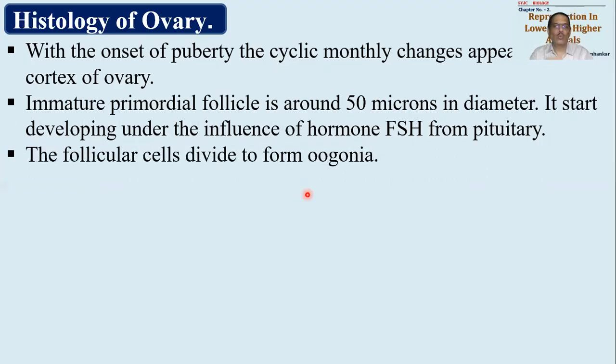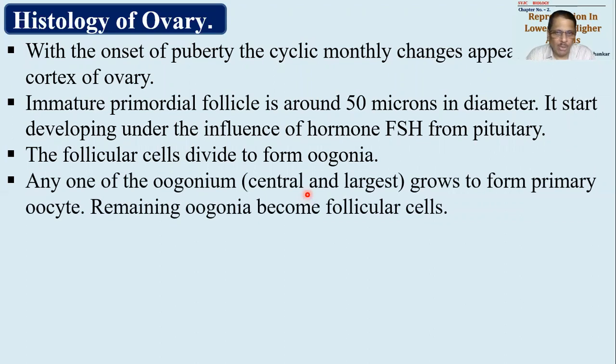Whenever FSH, follicle stimulating hormone, is given on a large scale by the pituitary gland of the female, what will happen? The follicular cells will start developing. Primordial follicular cells will start developing. They will divide mitotically so as to form cells called oogonia. Remember the 4 stages which we studied. First is multiplication. So this is the multiplication stage.